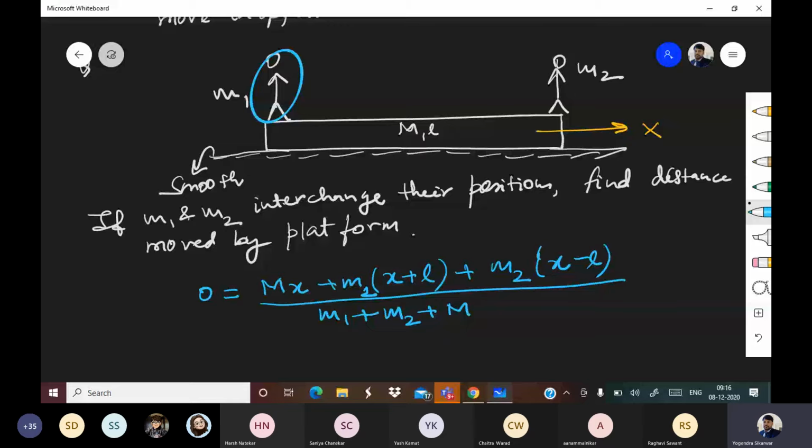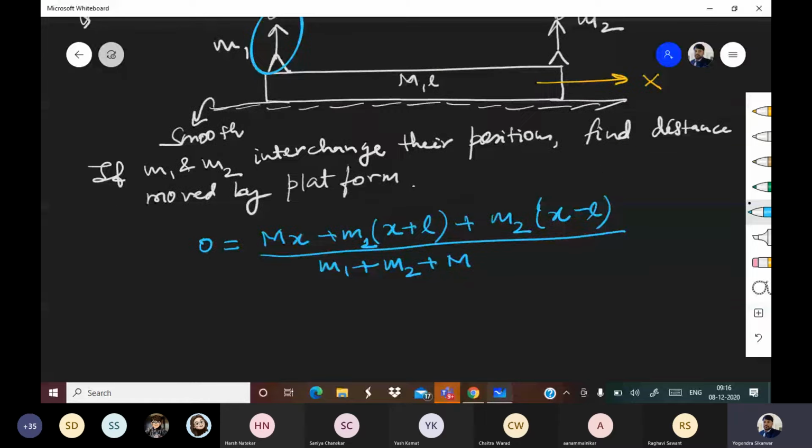Now let us talk about M2. How much is M2 moving? M2 is moving x in the right direction due to the platform, because it is on the platform. Secondly, it is going minus L due to its own motion, because it is going to the opposite end, right?